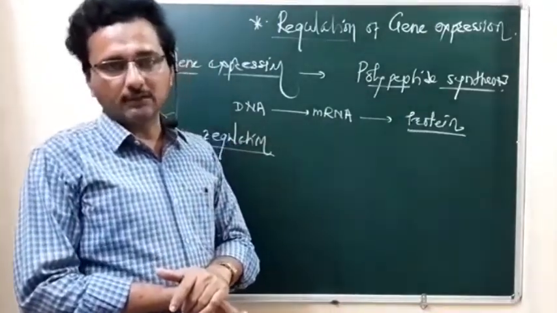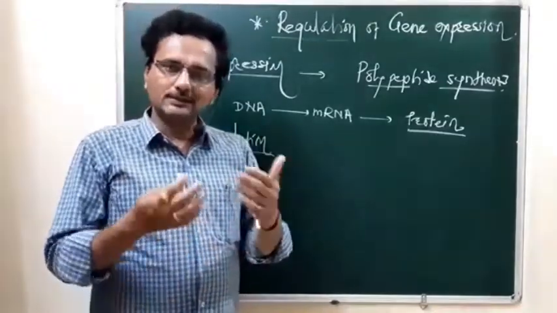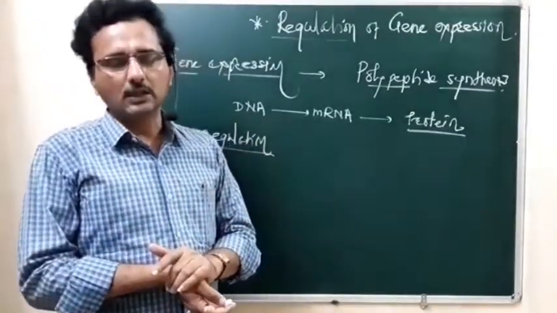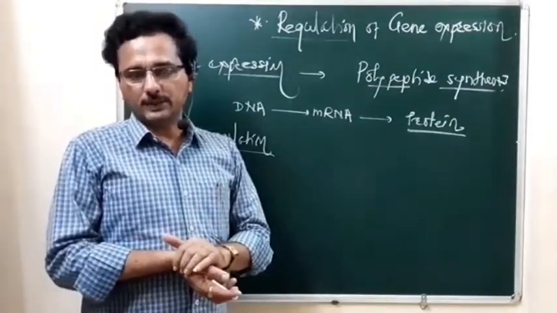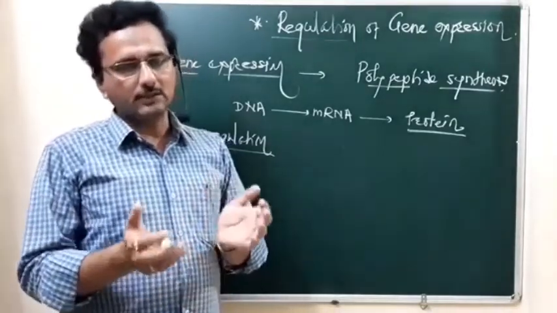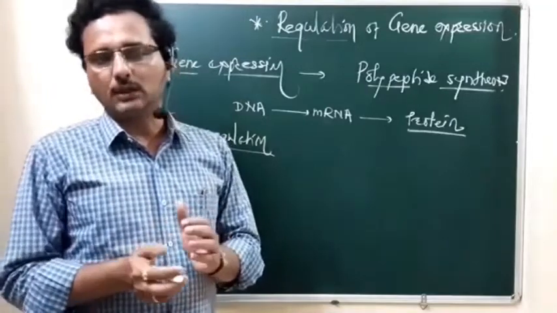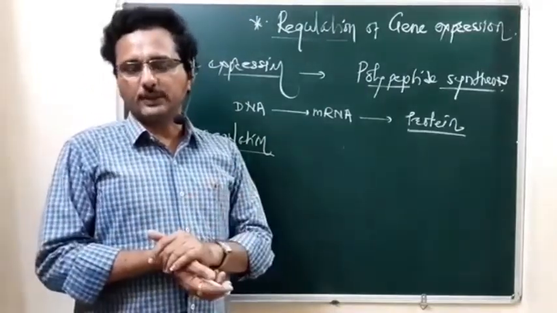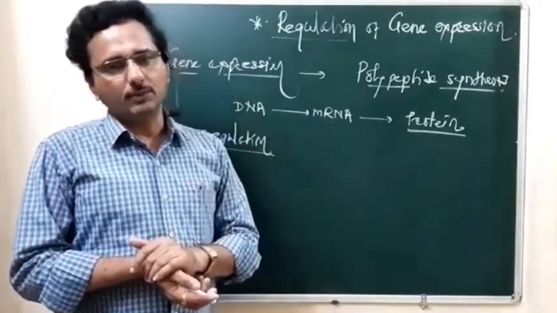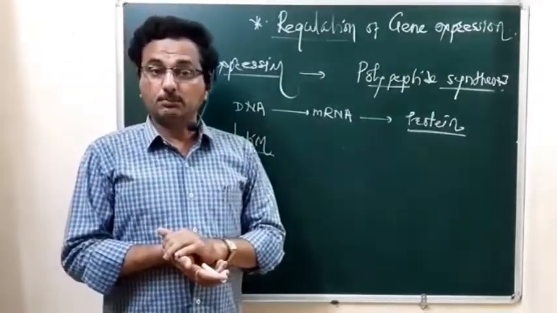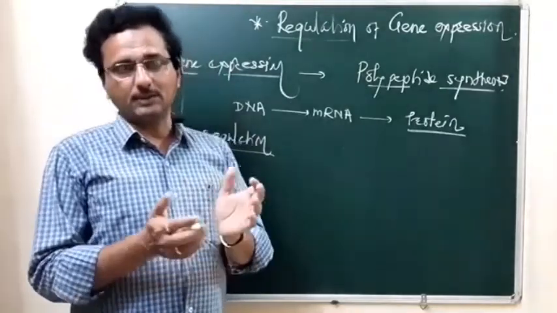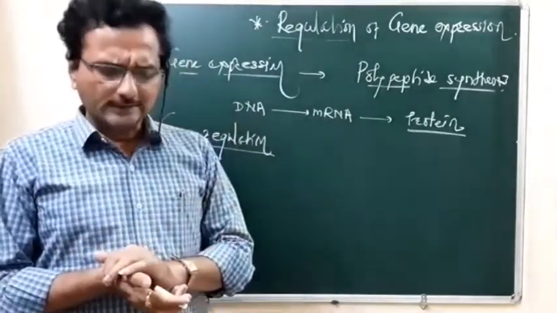And the result of gene regulation is that each organism shows its own phenotypic expression. Because of that, we observe diversification, or biodiversity, among living beings.